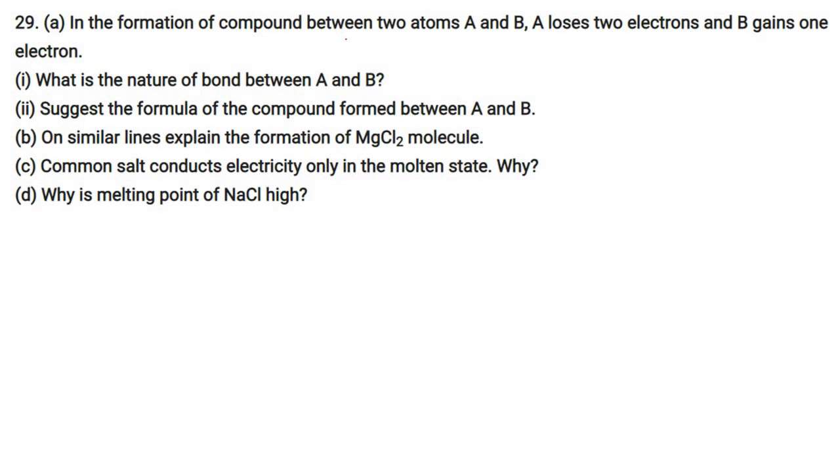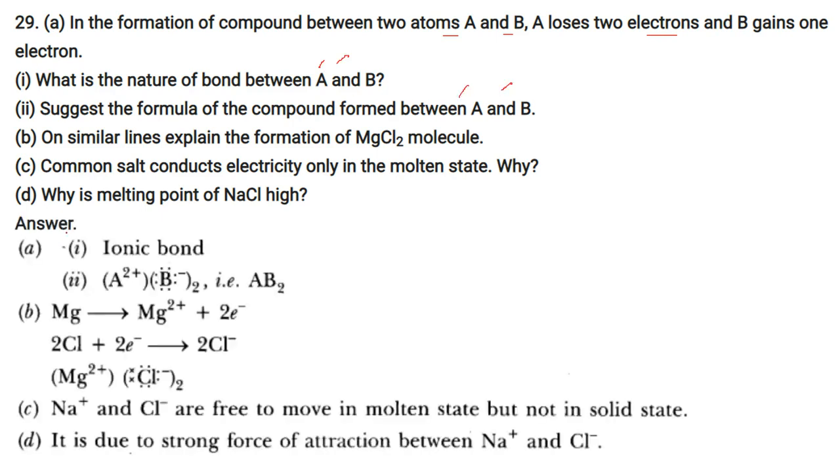In the formation of a compound between two atoms A and B, A loses an electron and B gains one electron. What is the nature of the bond between A and B? Suggest the formula of the compound formed between A and B. It's an ionic compound, A2+ B2-, because it is forming AB2.